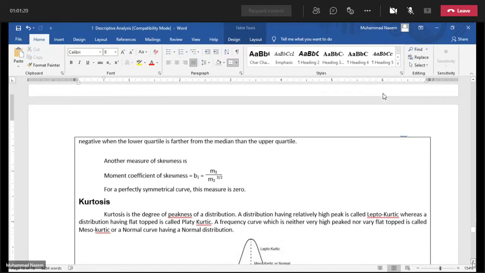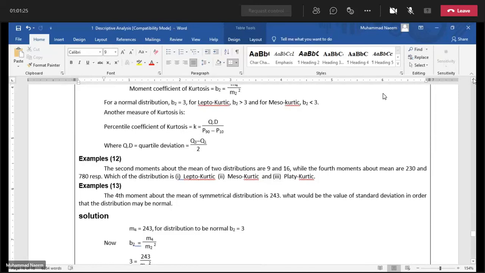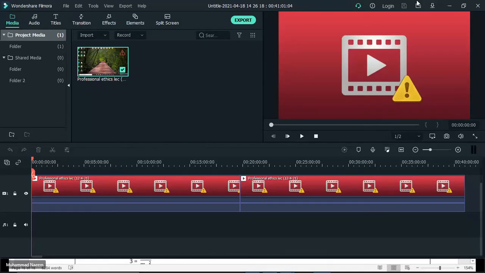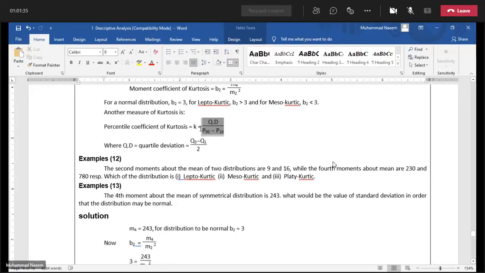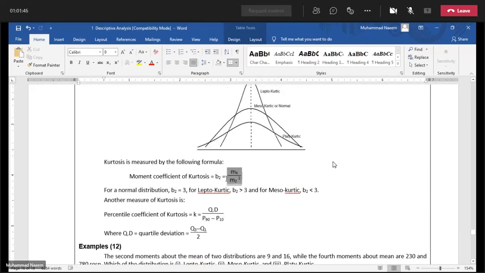And also we can decide the kurtosis. Last time we have discussed this formula for the kurtosis: quartile deviation divided by P90 minus P10. But we can also decide about the kurtosis using this formula: M4 by M2 square, where M2 and M4 are the moments about mean.